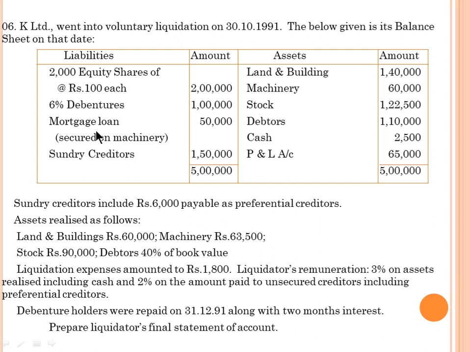See here, mortgage loan secured on machinery how much? 50,000. Machinery we realize 63,500. So what is the difference of amount? So the excess 13,500. The excess amount we call a surplus. Now we move on to the liquidator's final statement.